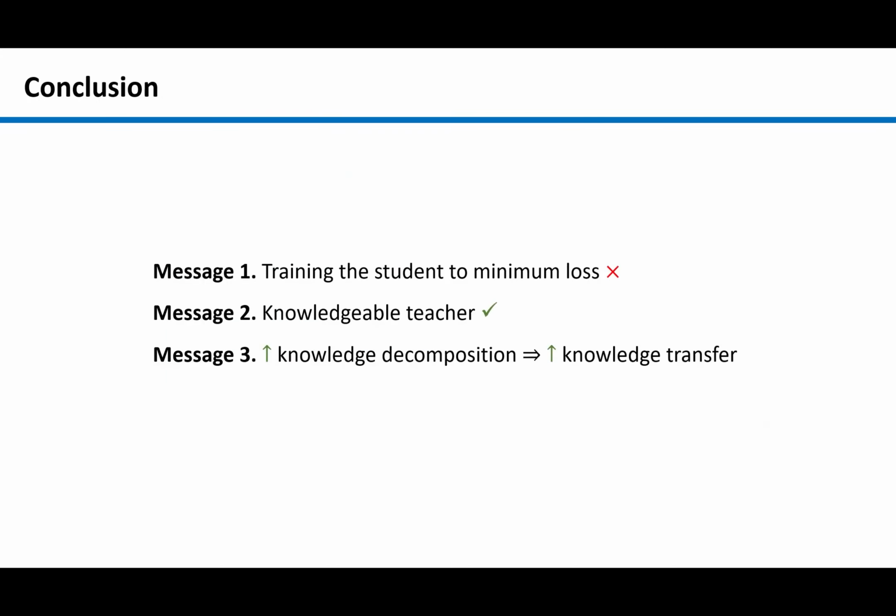In conclusion, we have 3 messages in this paper. 1. Training the student to minimum loss or convergence is harmful to its generalization. 2. A knowledgeable teacher is generally preferred, although there are limitations. 3. Better knowledge decomposition leads to better knowledge transfer.